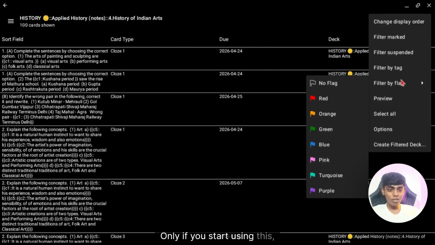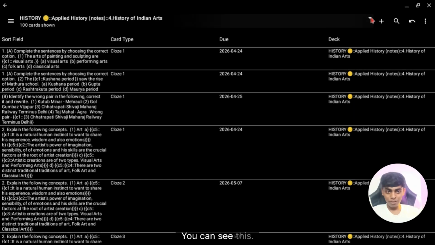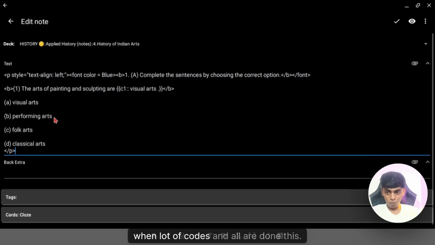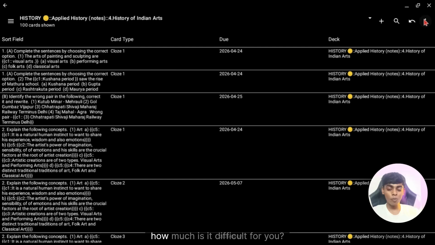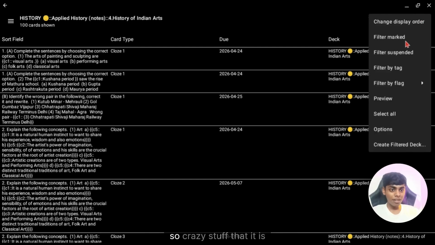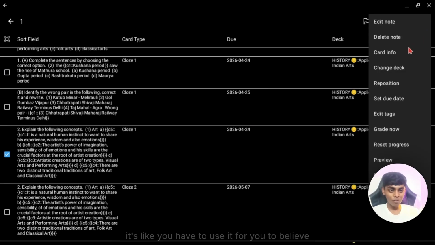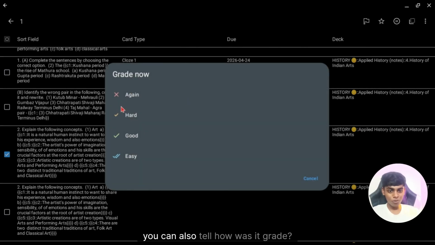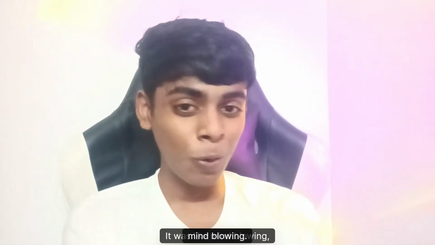If you start to use filter by, there's a lot. You can see this. I have written a lot of code in this. It shows what you revised, how much is easy for you, how much is difficult for you. It is such crazy stuff that I don't know how I can explain it to you. You have to use it to believe it, you have to see it. You have to start using it. Now if I grade, you can also tell how was it, easy, good. It is like mind blowing, right?